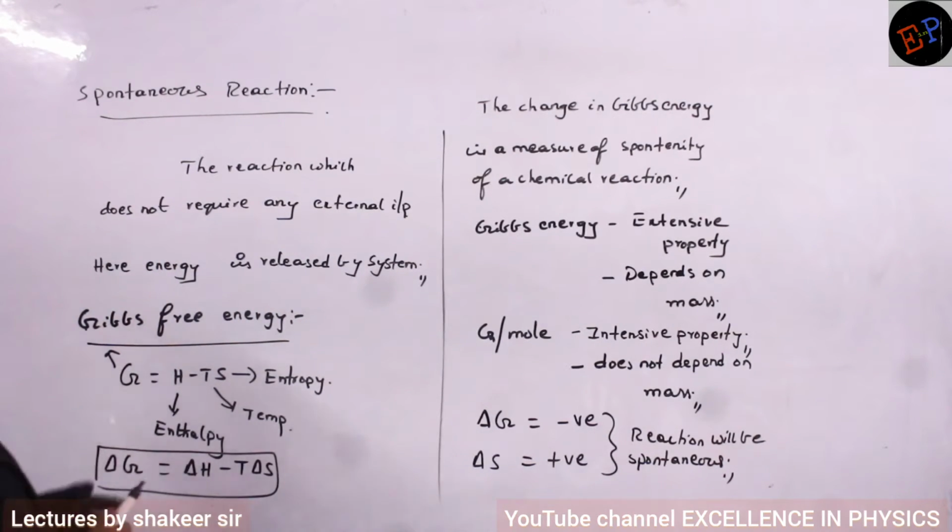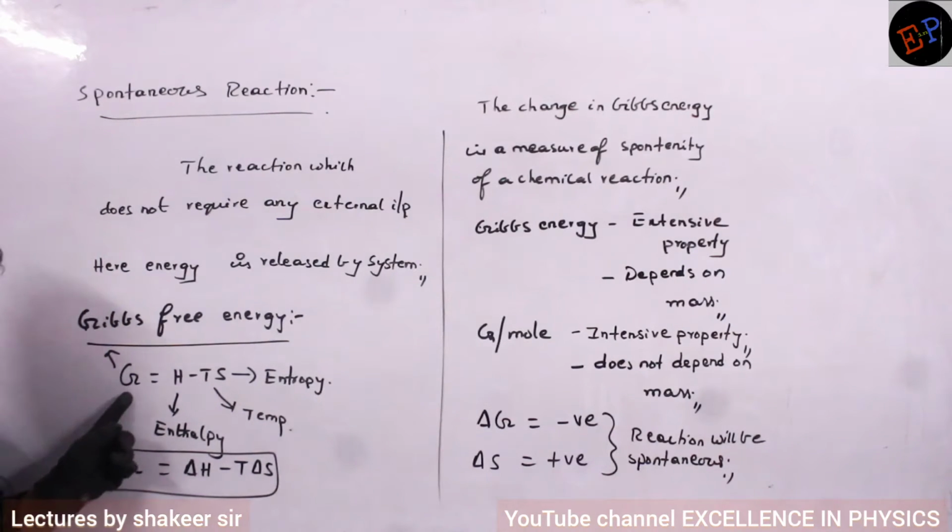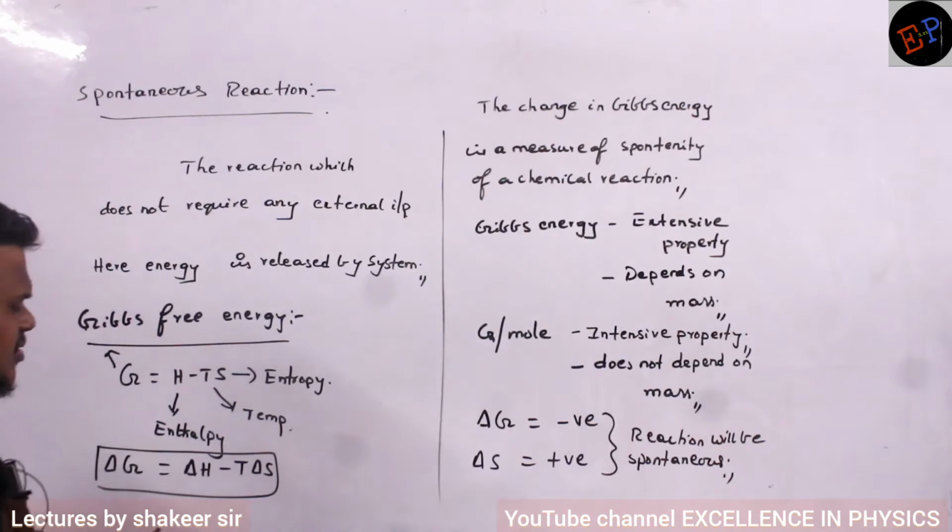That's it. Now see, now let us study about this equation. So the equation of Gibbs free energy is H minus T into S. And what is meant by H, already we have studied now. H means what?